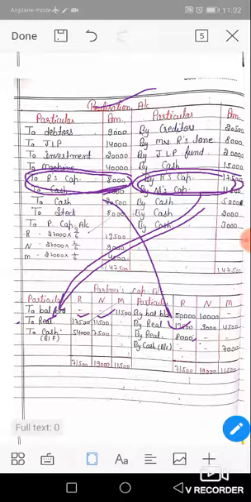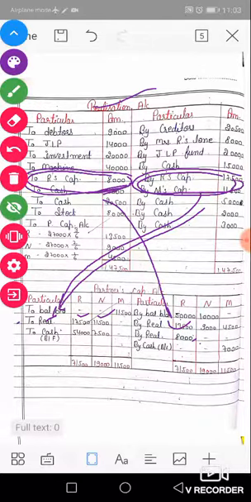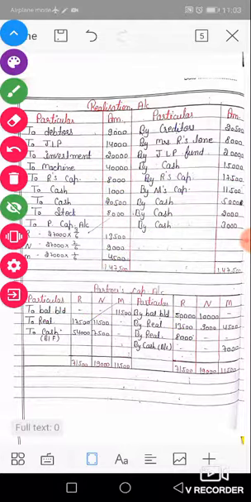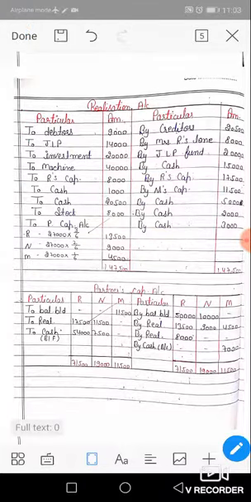from the realization account. Now we will calculate the balancing figure. Generally we transfer the capital account balance in balance CD, but at the time of dissolution we know that all accounts are permanently closed, so the balance of the capital account is transferred to cash. By cash or to cash. To cash means final payment, and by cash means amount charged from the partner for the deficiency of his capital account. So at the time of dissolution, the partner's capital account balance is transferred to the cash account.